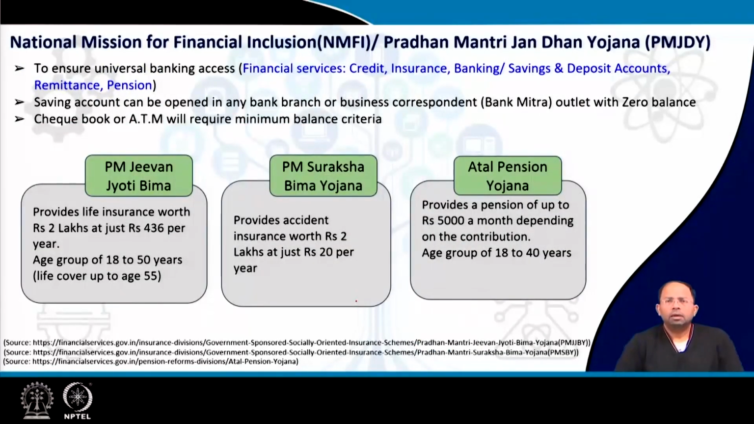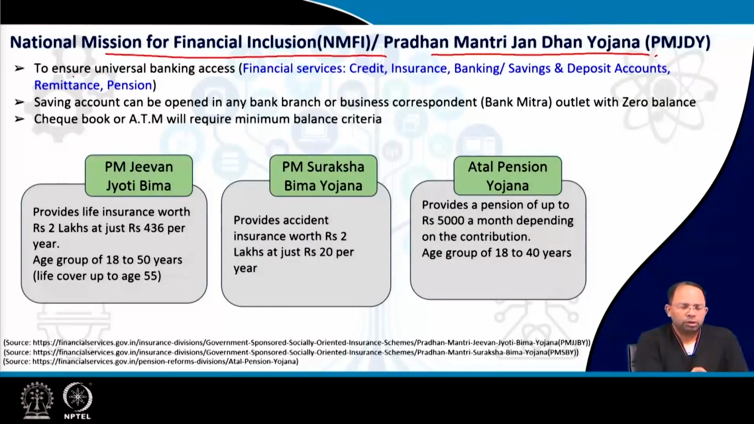So, certain protection measures for the urban poor. This could be the National Mission for Financial Inclusion, or the Pradhan Mantri Jan Dhan Yojana, which is designed as a protection measure. It targets to ensure universal banking access. Now, if banking access is given, then everything else that comes along with it, like provision of credit and insurance, can be provided. So the first job is to provide bank accounts to everybody.